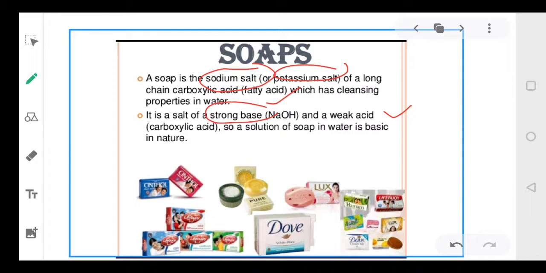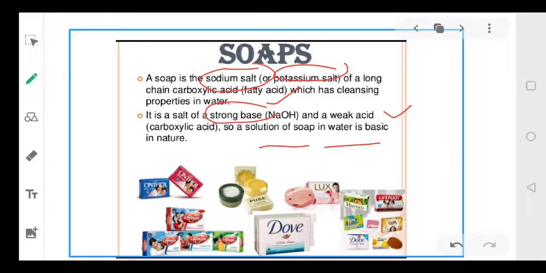In the previous video, we have spoken about why we call carboxylic acids weak acids. So we can say a solution of soap in water is basic in nature, which means it will turn red litmus into blue. And we have heard about the various soaps, Synthol, Dove, Lux. There are diverse kinds of soaps available in the market.